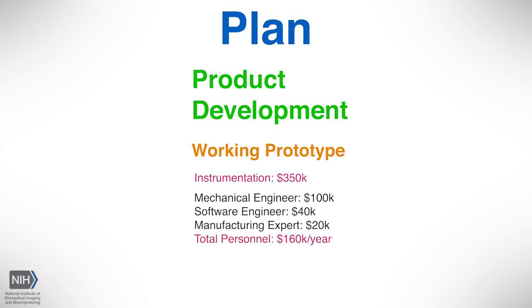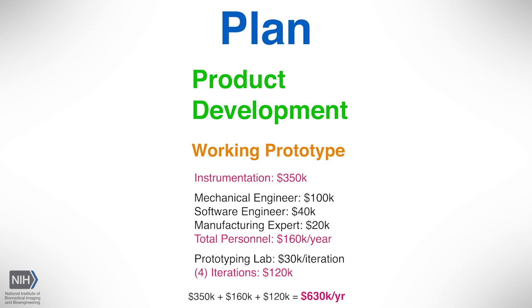But you also are going to have to use a prototyping house, an outsourced prototyping house. Now they estimate that each iteration of making a prototype for you is going to cost $30,000. Now, as much as you and I would love for one iteration to succeed, let's plan on 4. 4 iterations of going to the prototyping house, with each one costing $30,000 for a total of $120,000. When you add up all these numbers, we're looking at $630,000 to burn to achieve in 1 year the milestone of a working prototype.